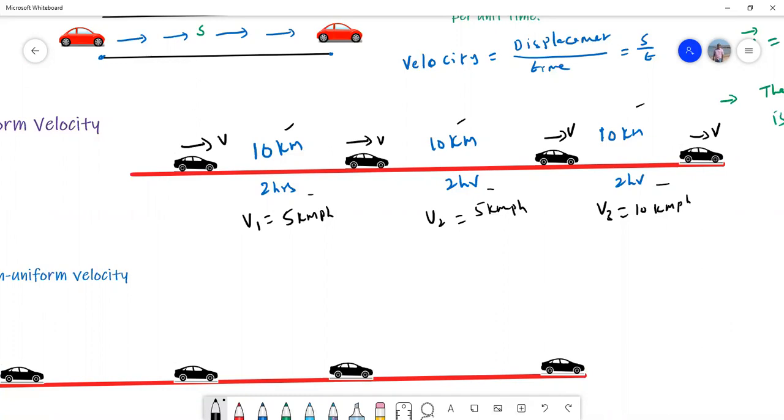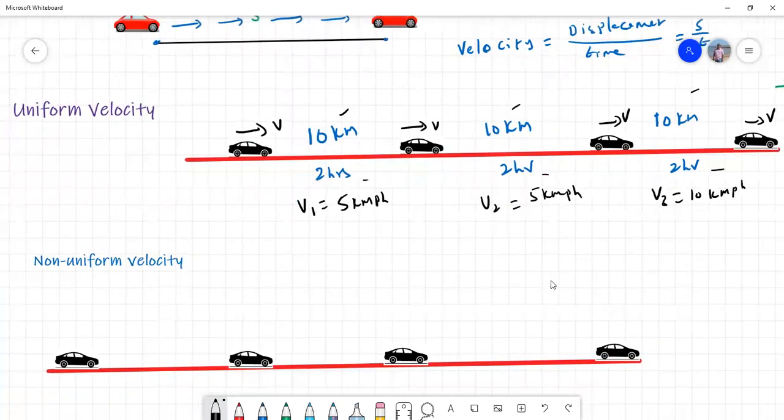Look here: 10 kilometers 2 hours, 10 kilometers 2 hours, 10 kilometers 2 hours. This uniform velocity is generally possible on perfectly smooth, straight roads when there is no traffic. That means we can travel without applying brakes.